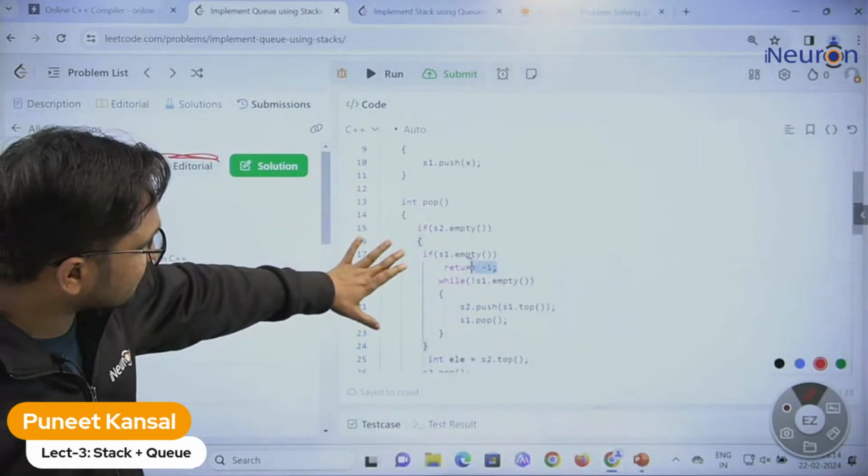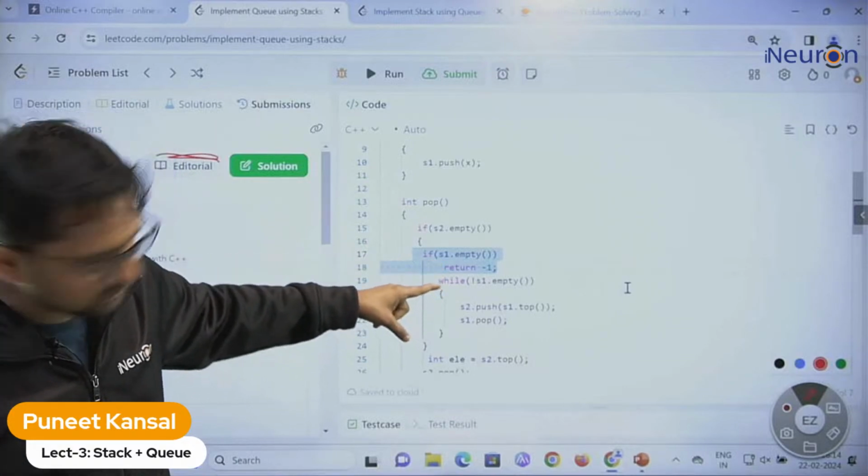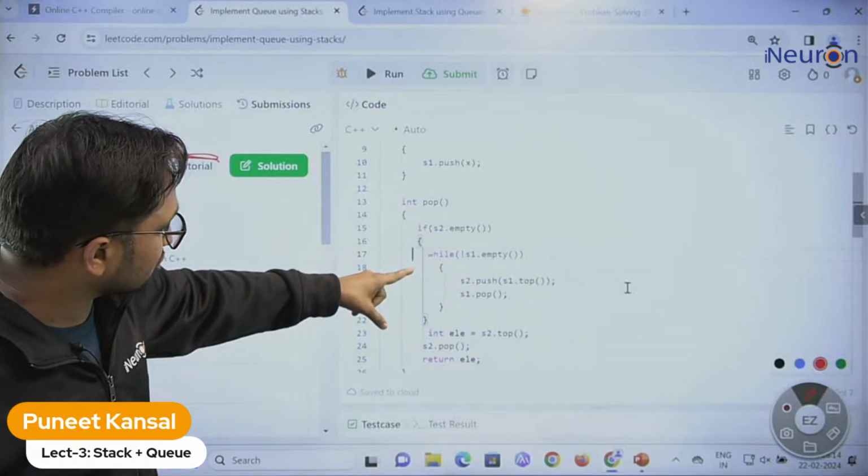Let me remove this condition from here. I hope this should work. We do not need to mention this underflow also.